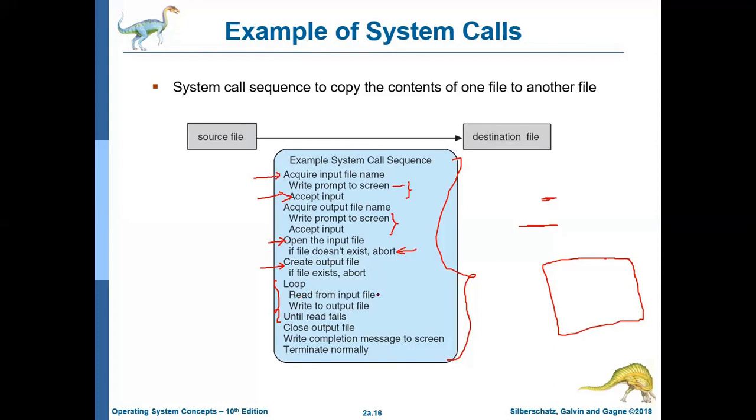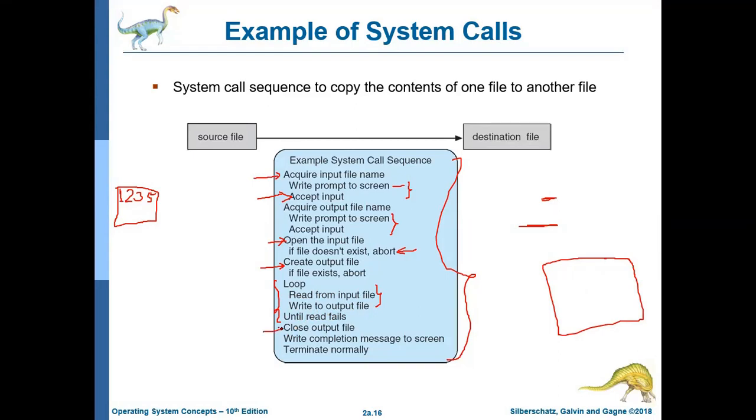Then a loop is there: loop until read fails, until you are getting some characters. You are reading from the input file, writing to the output file. How are you copying? Suppose you have a file where so many digits are there, 1 2 3 4 5 and so on. All these things are to be copied one after another into a new file. So you will be copying the contents character by character until read fails.